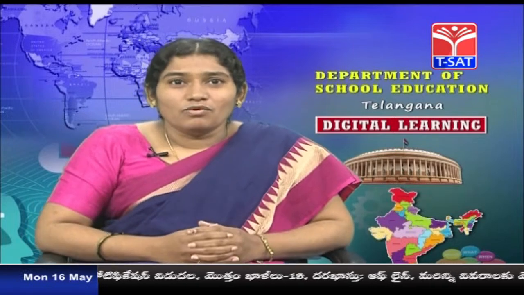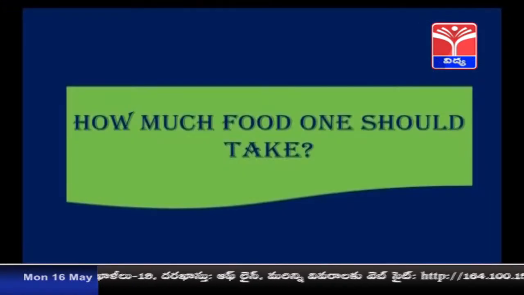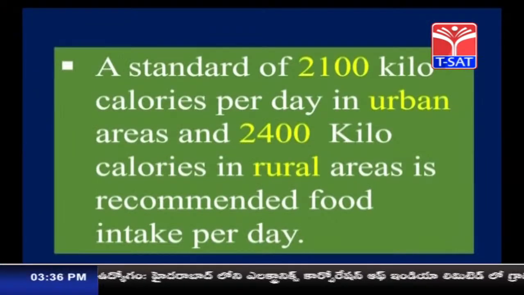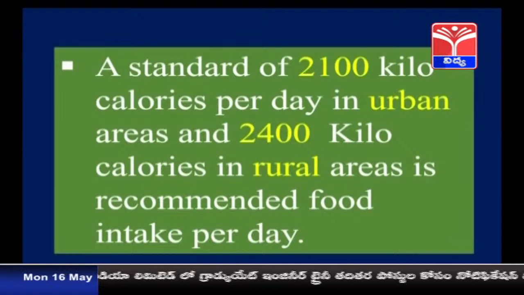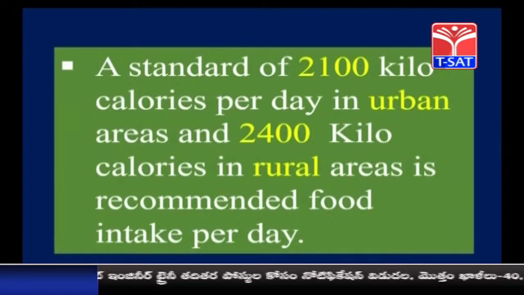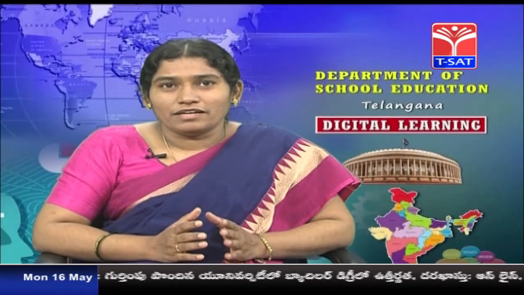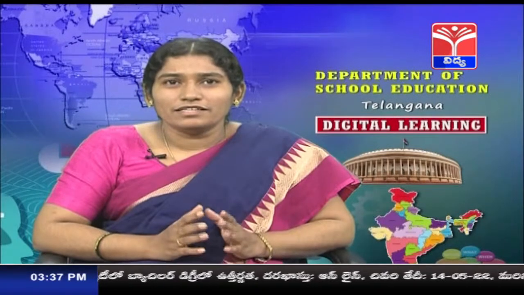So, children, how much food should one take? It is also an important question to be understood. So, can you tell this? A standard of 2100 kilocalories per day in urban areas and 2400 kilocalories in rural areas is the recommended food intake per day. So, a standard of 2100 in the urban and 2400 kilocalories in the rural.